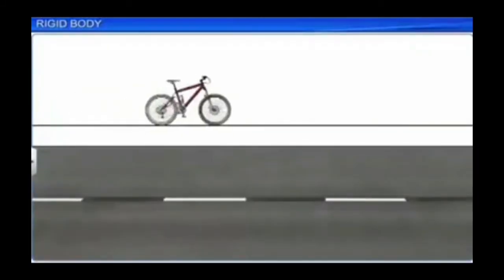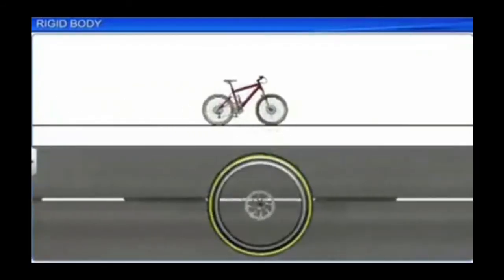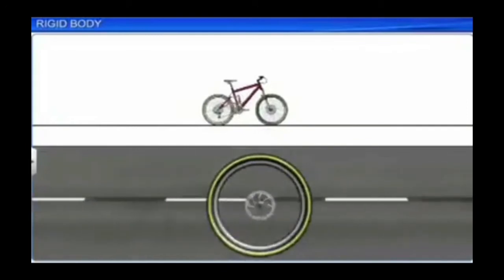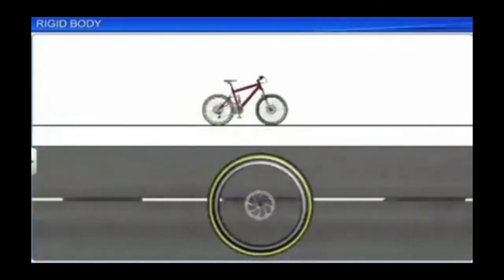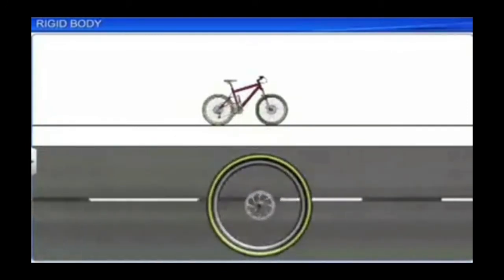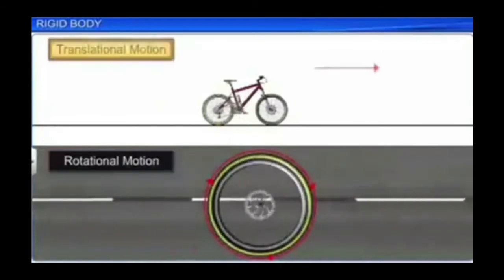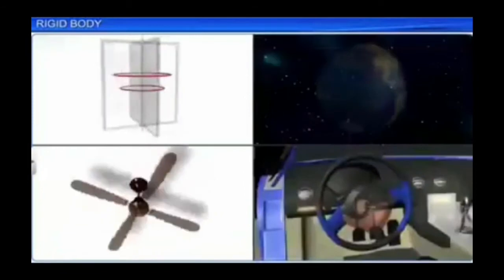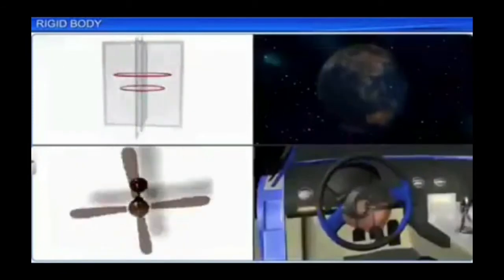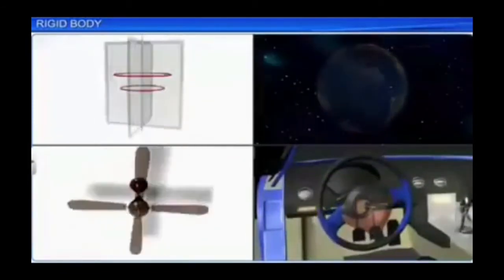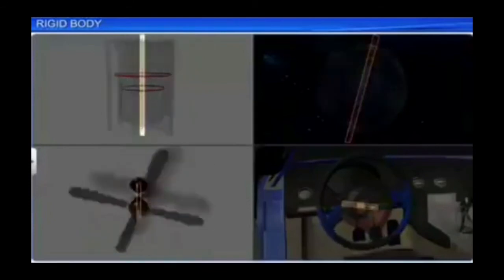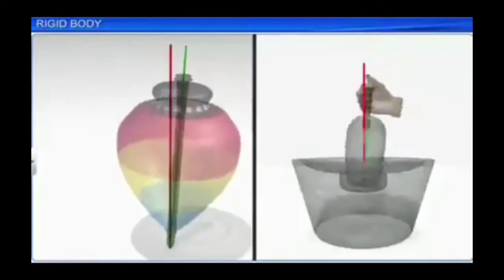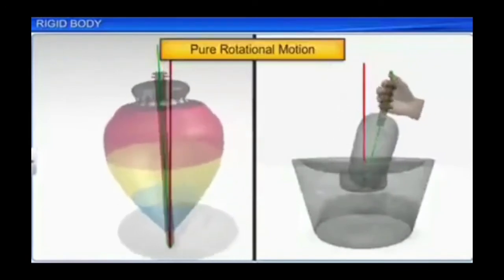Now consider the wheels of a moving cycle. When we look at the motion of the wheels, we can see that the wheel is rotating at the same time it is undergoing translatory motion. That means for the wheel, there are two types of motion, rotational motion and translatory motion. Together we call it rolling motion. So rolling motion is a combination of translation and rotation.